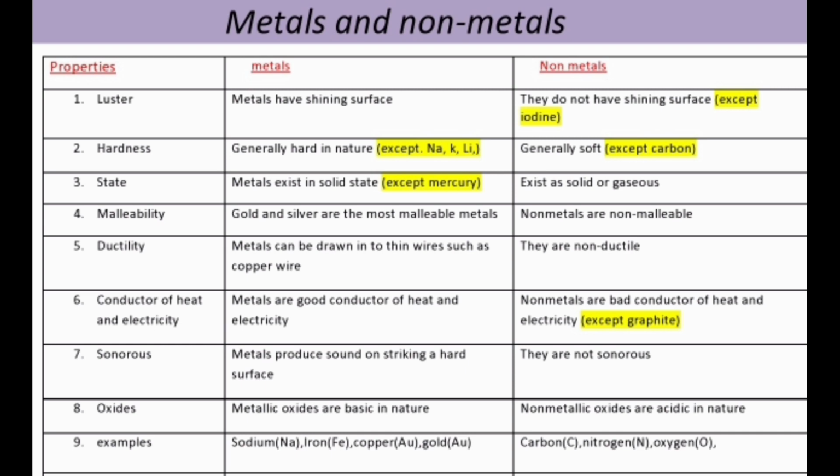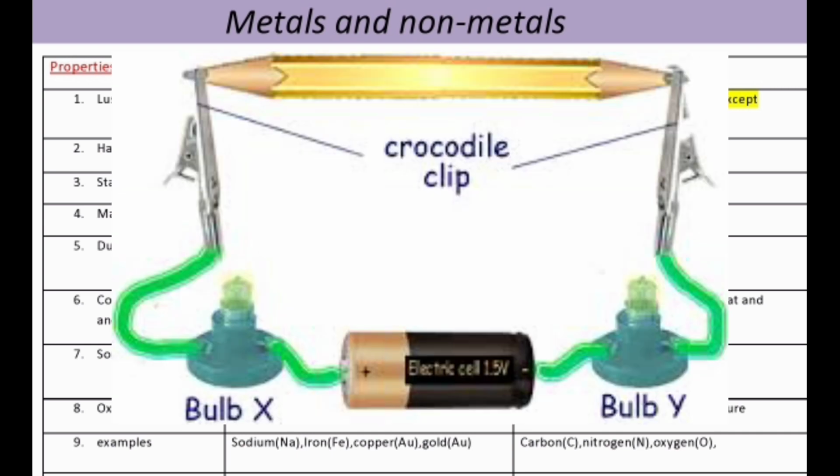And non-metals are very poor conductors of heat, we can say. How? Non-metals do not conduct electricity as well as heat. They are bad conductors of heat and electricity. The only exception is graphite. Graphite is a non-metal, but it can conduct electricity.